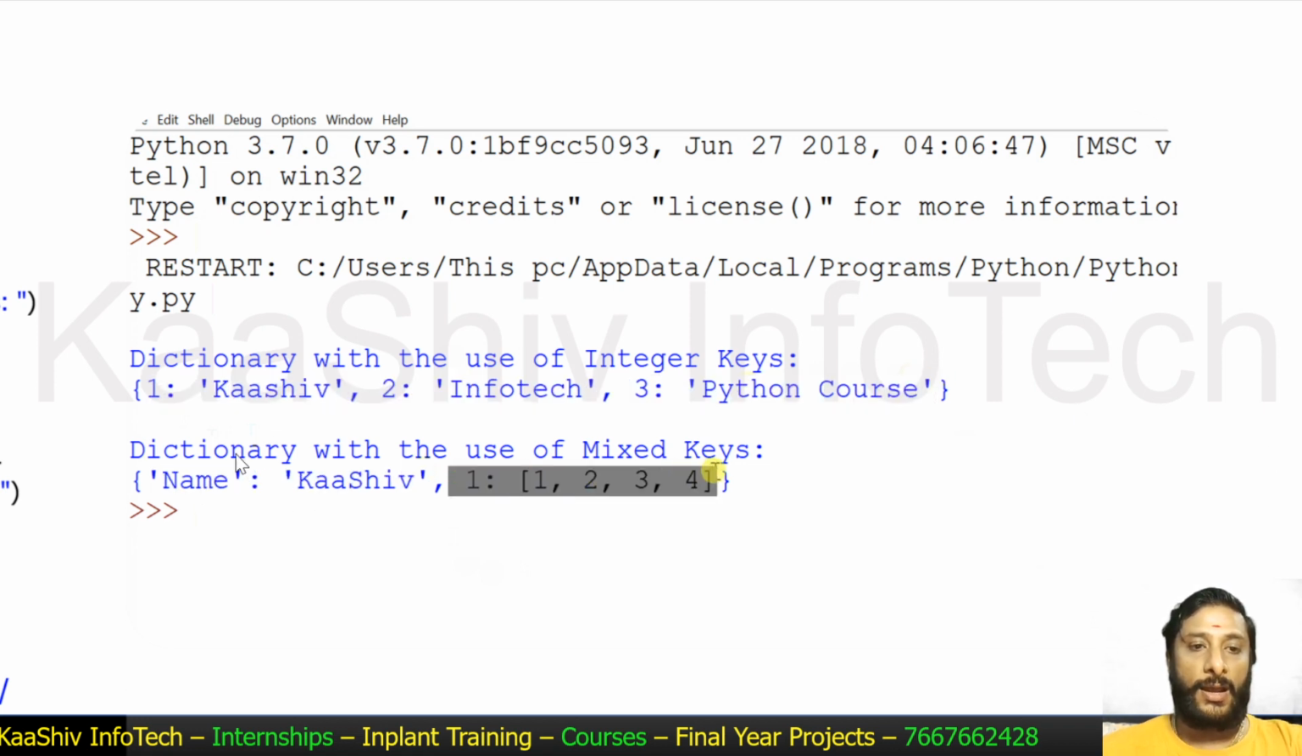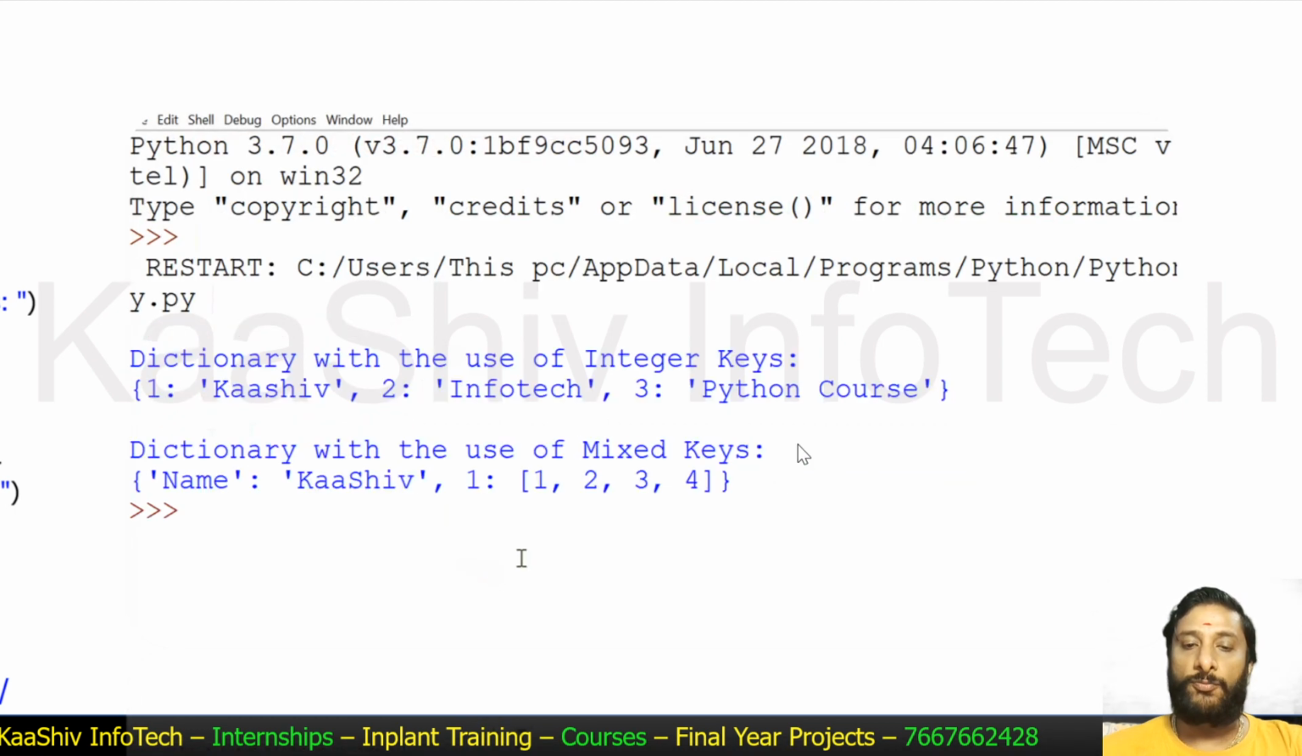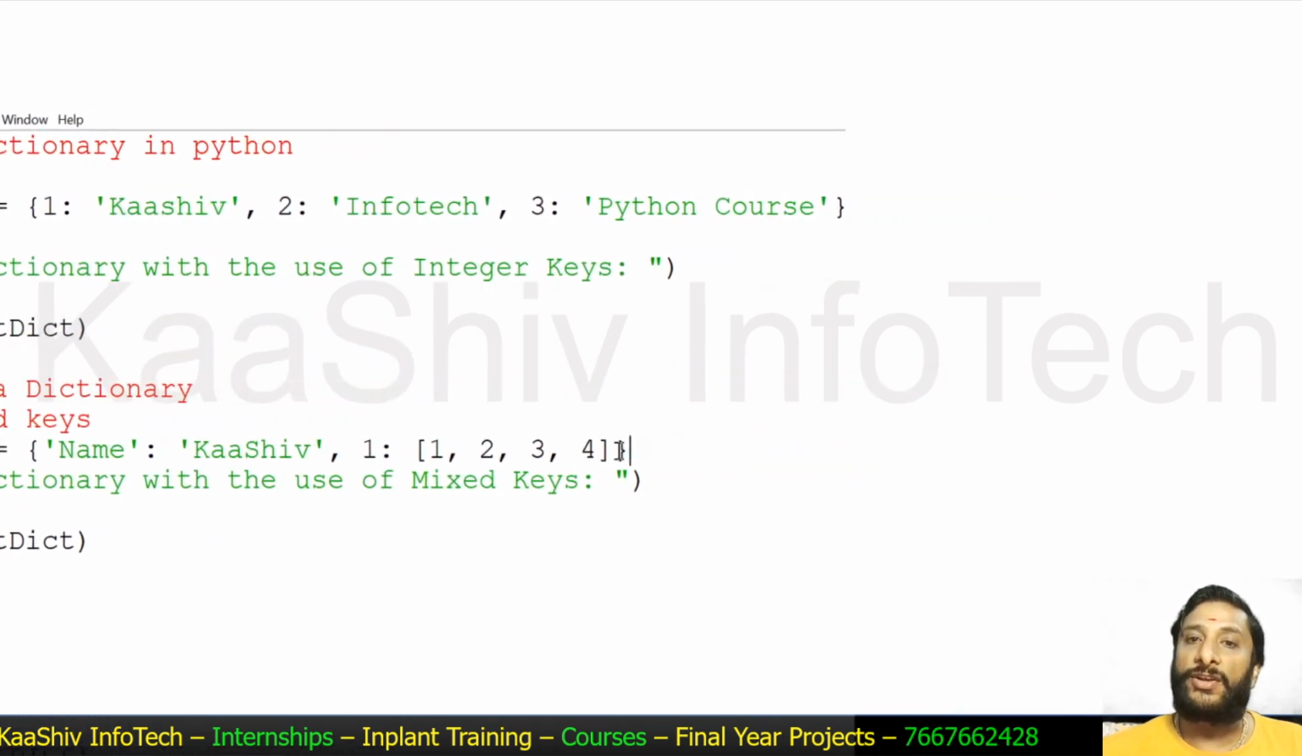I'm creating another dictionary with the name Venkat Dix. Once again the dictionary is created, with the name as Cashew and one key holding a mix of multiple values. You can see the name as Cashew with multiple values. This is how you are able to create dictionaries. Now I have taught you how to create dictionaries.